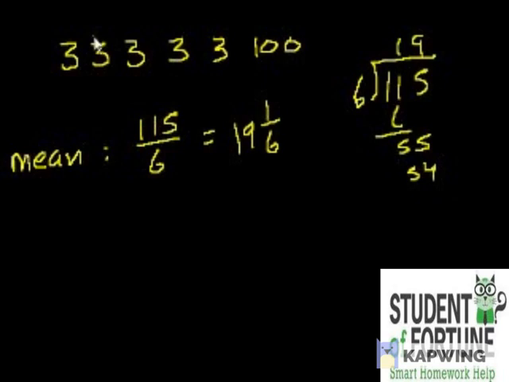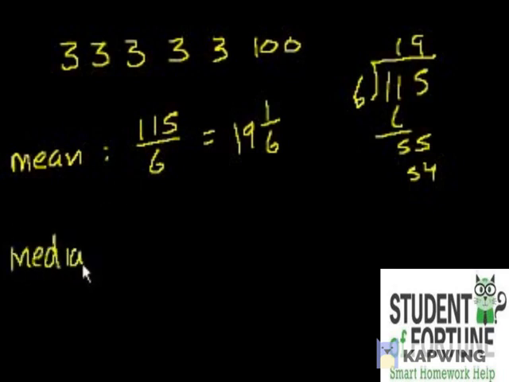But my question is, is this really representative of this set? I mean, I have a ton of 3's, and then I have 100 all of a sudden. And we're saying that the central tendency is 19 and 1/6. 19 and 1/6 doesn't really seem indicative of this set. Maybe it does, depending on your application, but it just seems a little bit off, right? My intuition would be that the central tendency is something closer to 3, because there's a lot of 3's here. So what would the median tell us?